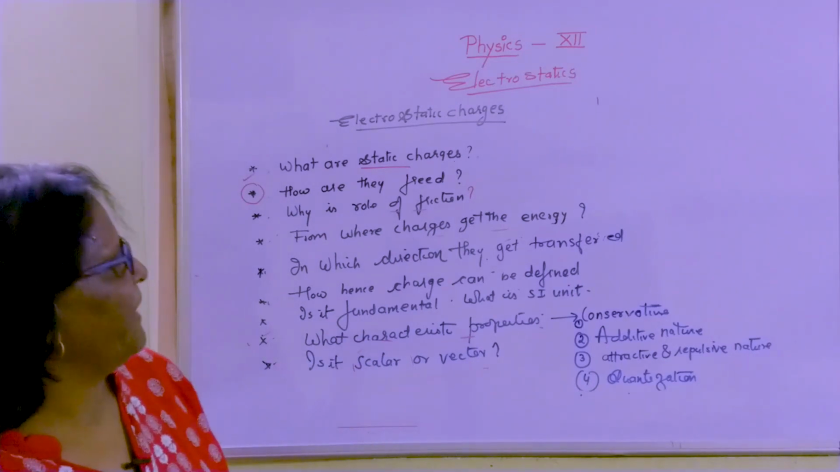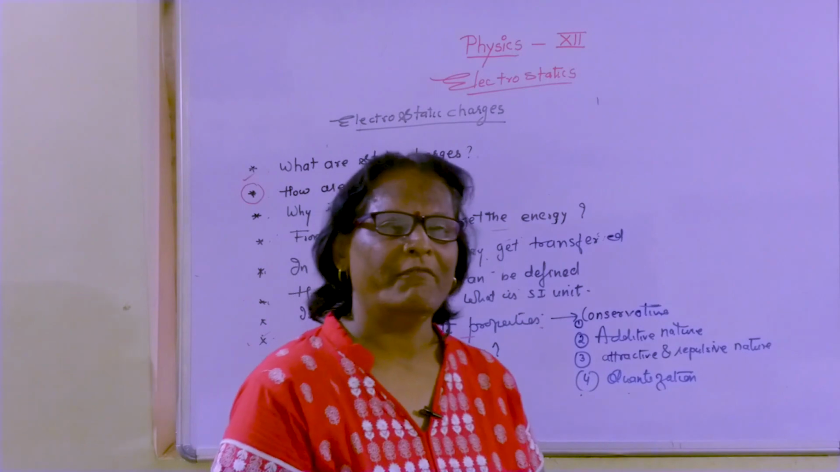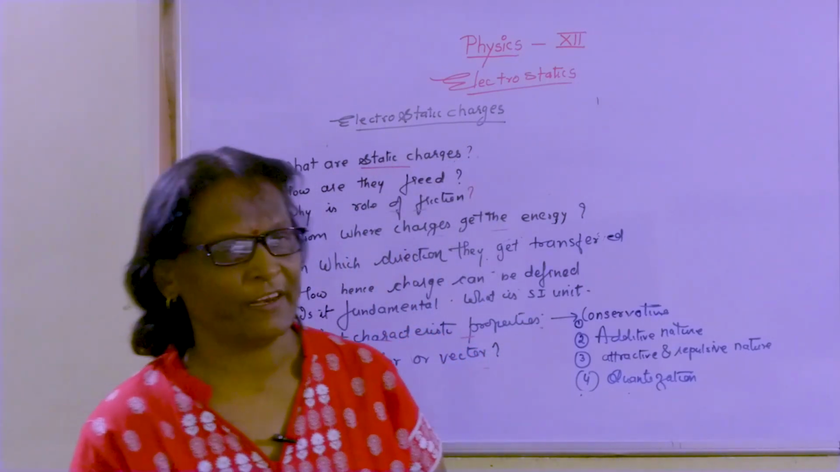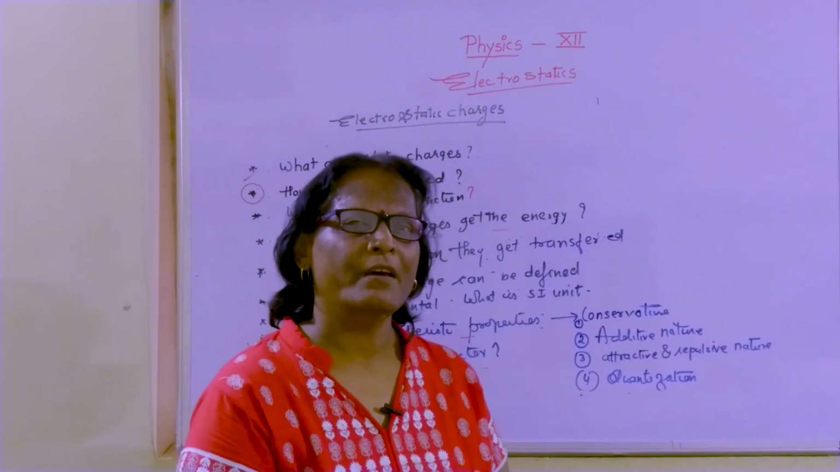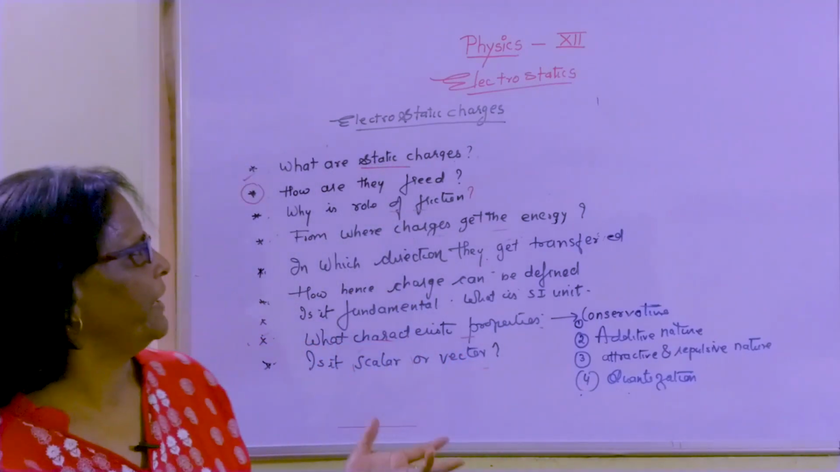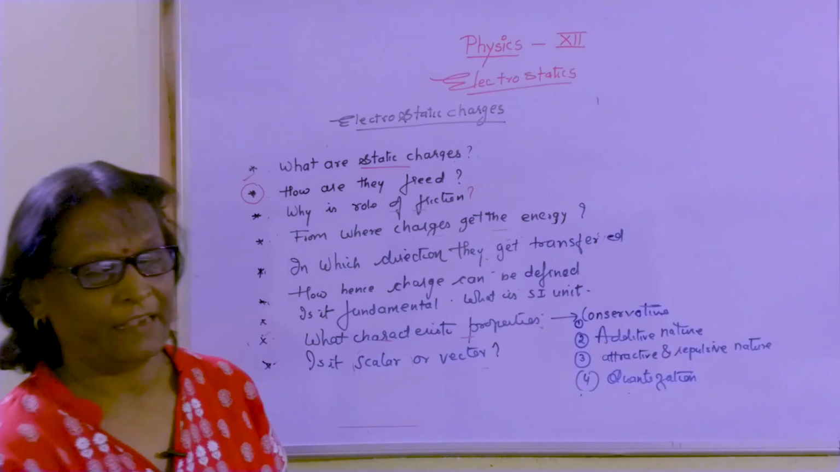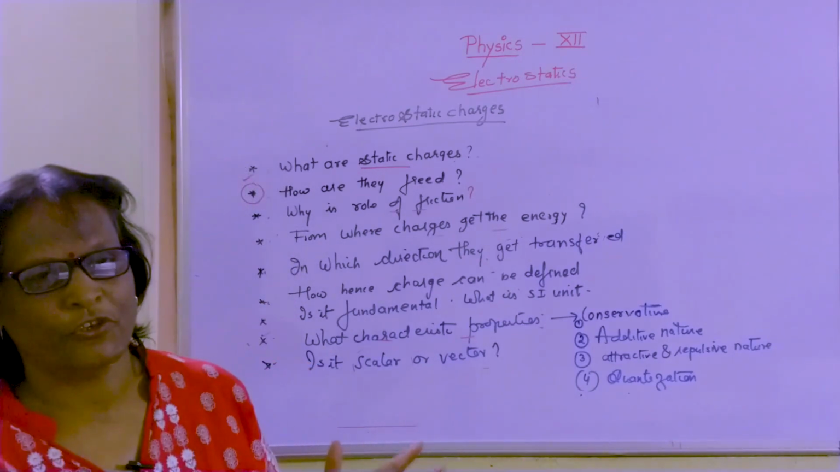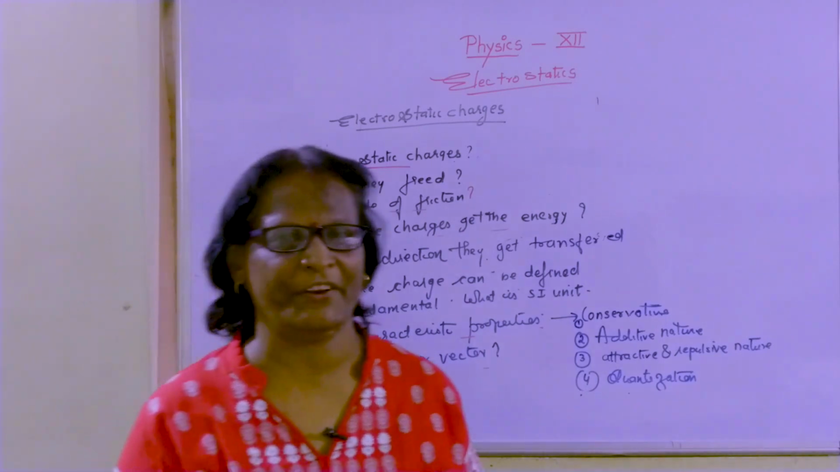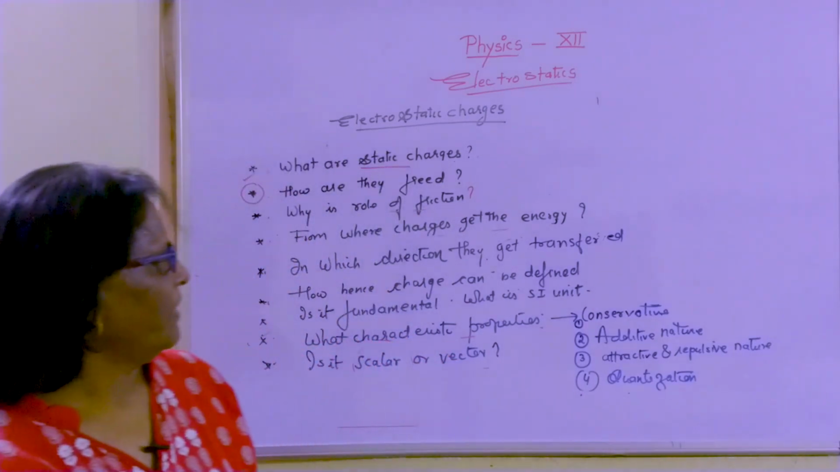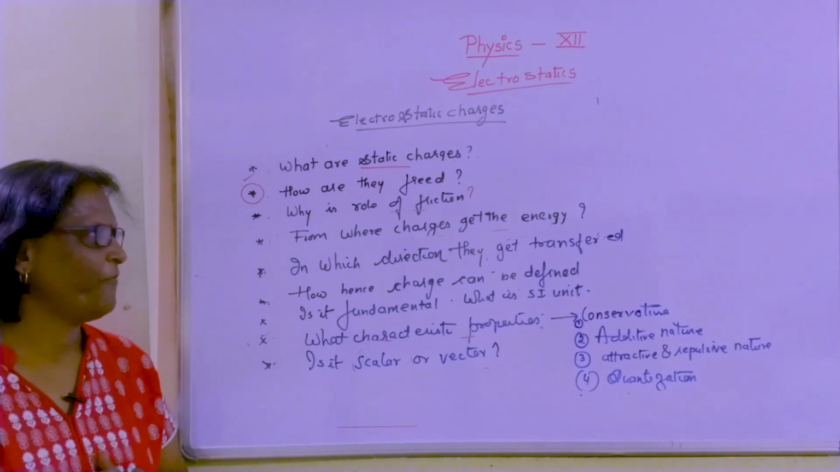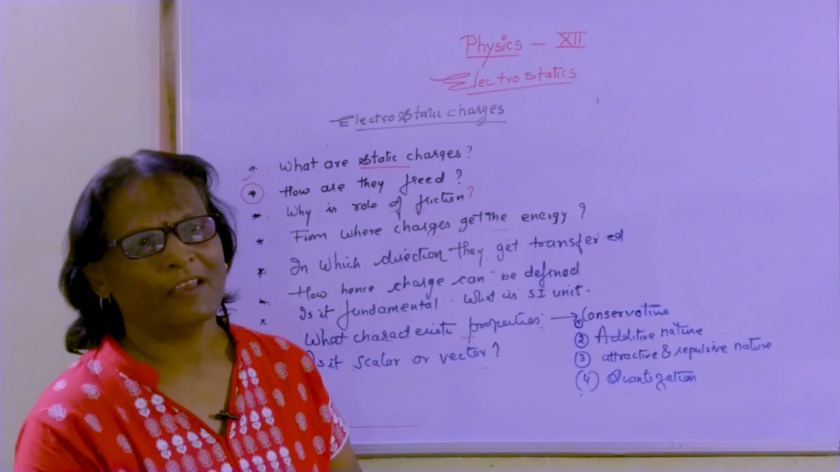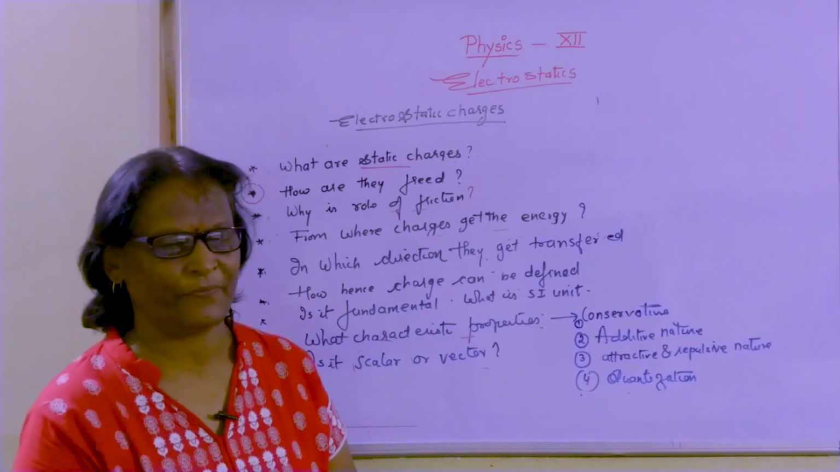For making them free, we have to do a certain amount of work. As per the work-energy principle, this work can be converted into a form of energy. That energy might be taken up by the charges to overcome the electrostatic force of attraction. Here, from where and for what does work have to be done? Because already the charges are at rest.